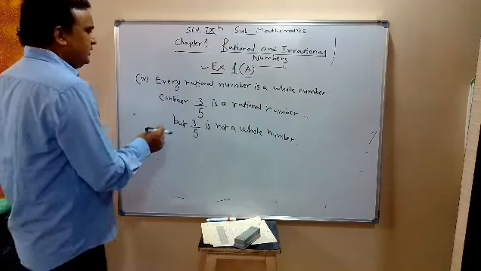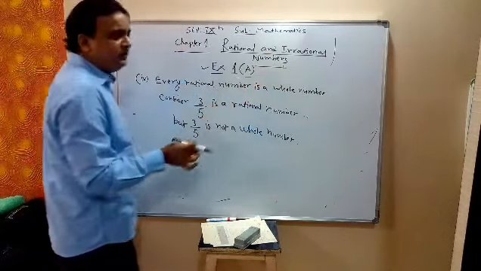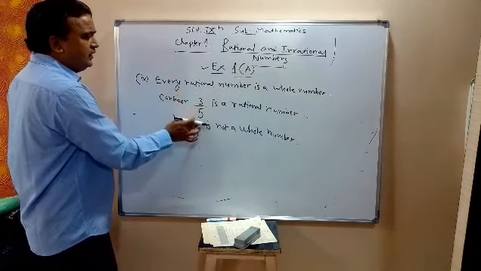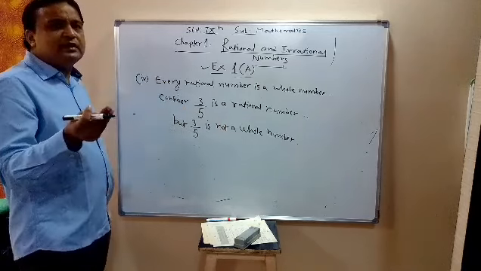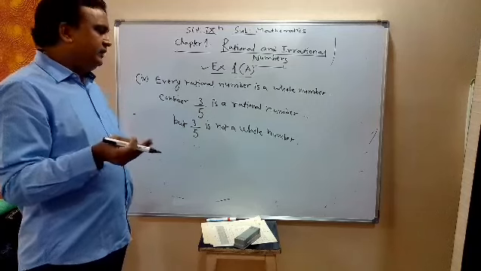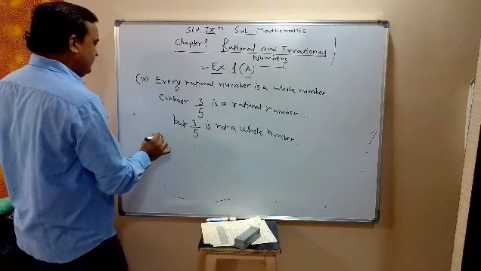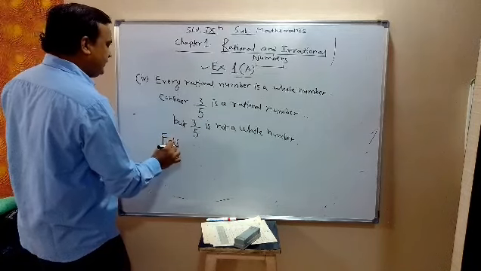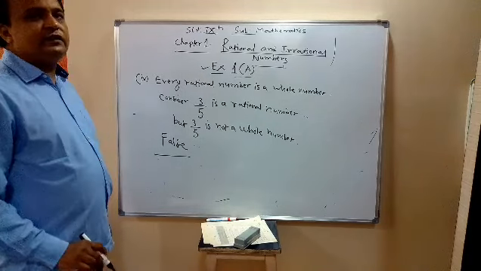This rational number is not a whole number because whole numbers are 0, 1, 2, 3, 4, 5, 6, and so on. Is it clear? So the answer is false, every rational number is not a whole number.